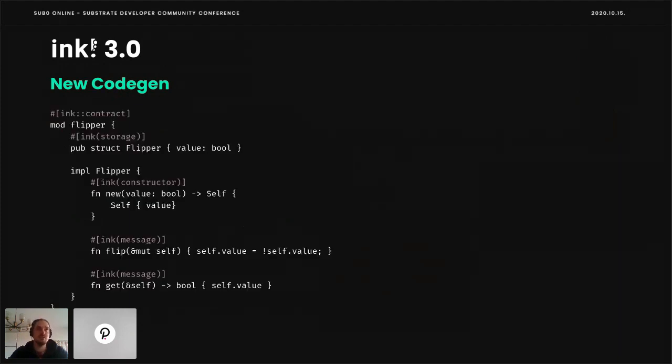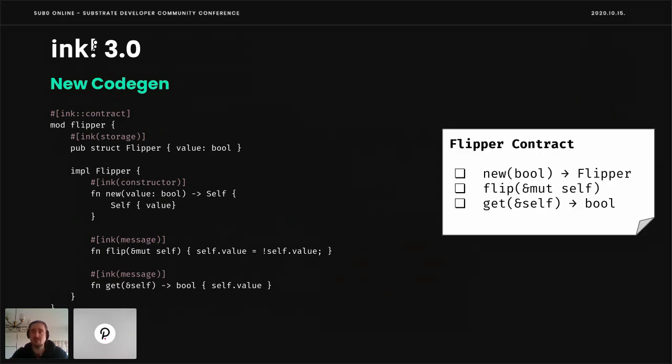So for the new code gen, we have the flipper. Flipper is more or less the hello world. We do not go into the detail here. It's just a hello world contract featuring two messages and one constructor. The constructor takes a bool and initializes some Boolean value. It doesn't have any more than that. Flip flips the value from true to false or false to true, and get returns the current value.